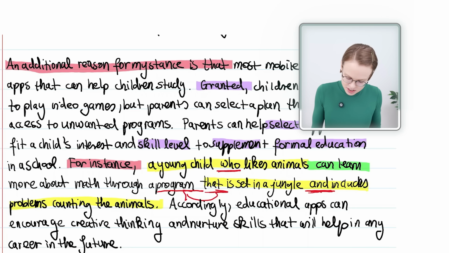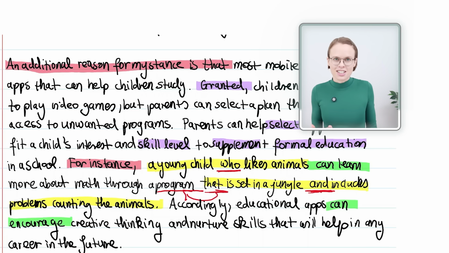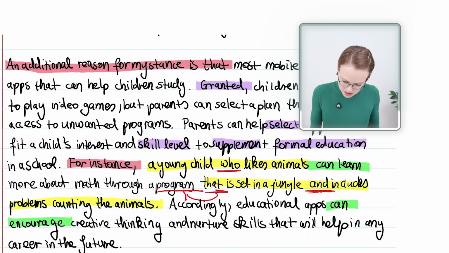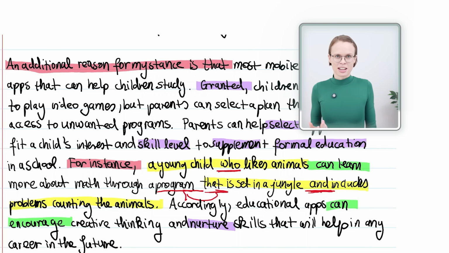Here we have it again. Can encourage here is a conditional tense, which shows that it may be possible that educational apps encourage creative thinking, but it's not 100% sure. This is a great way to show off your grammar and to make your essay convincing, because you admit that it may not necessarily be like that, but it can be like that. Further, nurture is an advanced vocabulary word. In particular, here I use it together with skills, which is really advanced English.